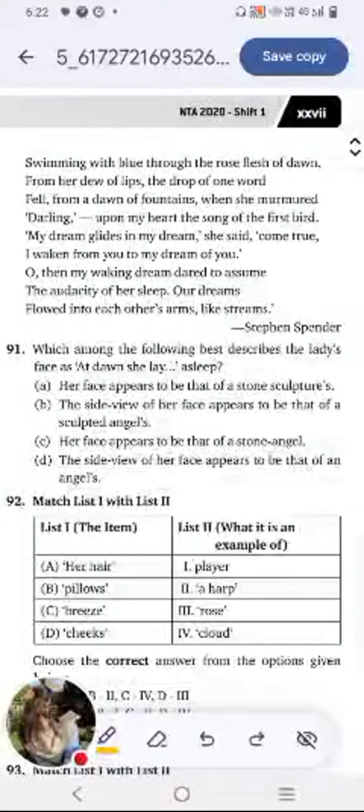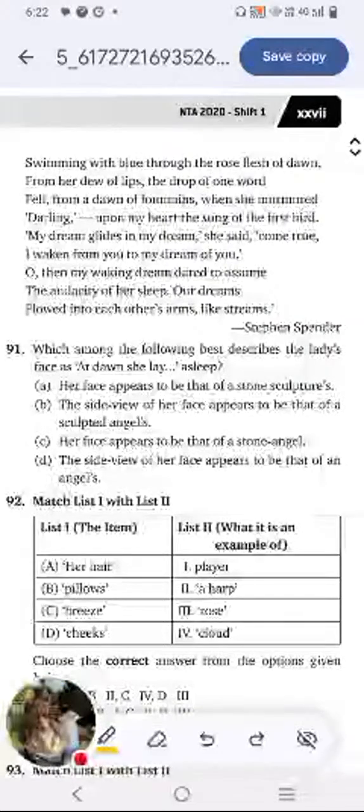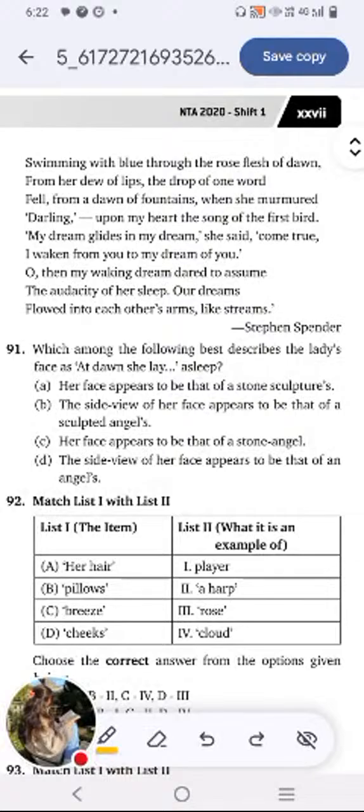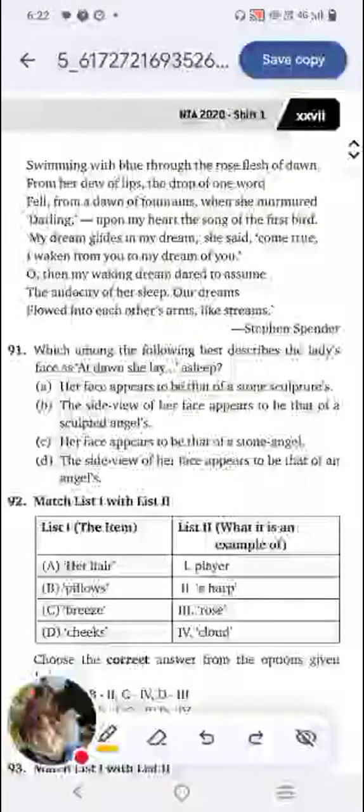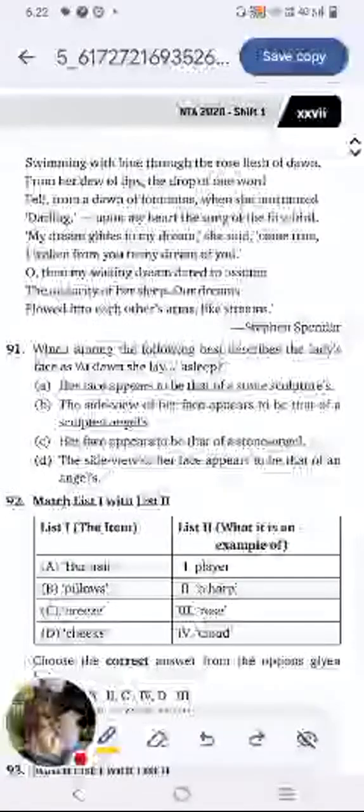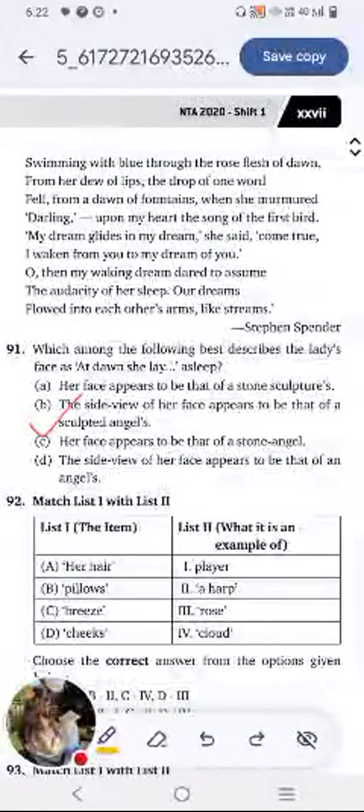While reading, we have come across that line in the first stanza itself. It is, at dawn she lay with her profile at that angle which sleeping seemed like the stone face of an angel. So the right answer for this question is option B. It's a very direct question that we can get from the passage itself.